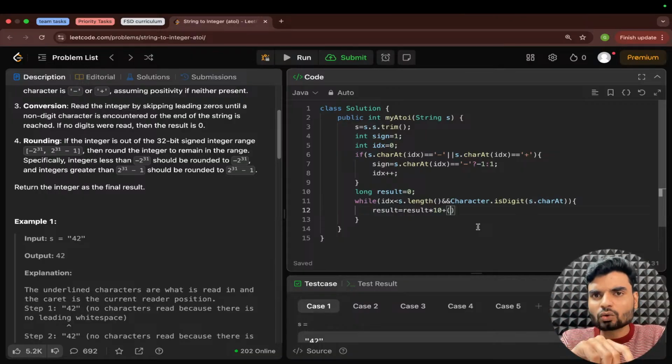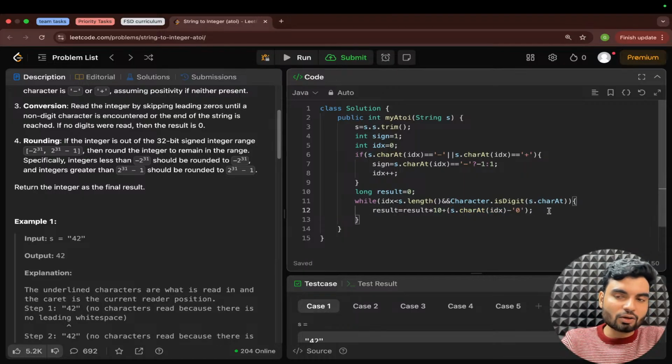You can subtract the '0' or you can convert directly to an integer. Okay, that is also possible. So now what I will do here, I will have s.charAt, where? Tell me, idx, right? And there I will subtract the '0'. And this is how you can also convert a character to a number. This is also one way, with the help of ASCII codes.